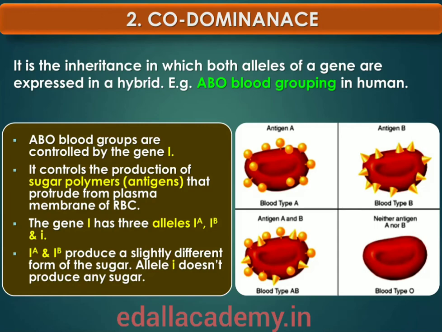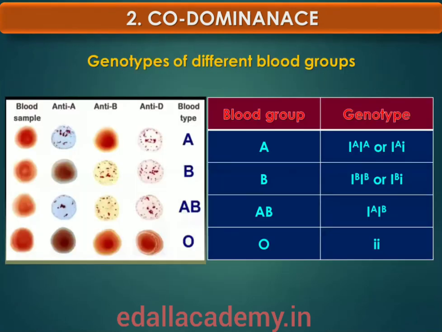ABO blood groups are controlled by the gene I. The plasma membrane of red blood cells has sugar polymers that protrude from its surface, and the kind of sugar is controlled by the gene. The gene I has three alleles, I^A, I^B, and i. The alleles I^A and I^B produce slightly different forms of sugar, while allele i does not produce any sugar. Because humans are diploid organisms, each person possesses any two of the three I gene alleles. I^A and I^B are completely dominant over i.